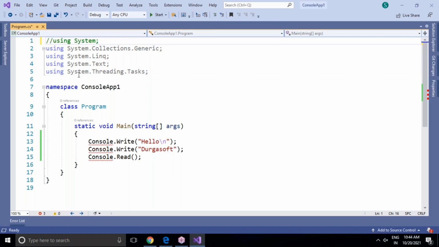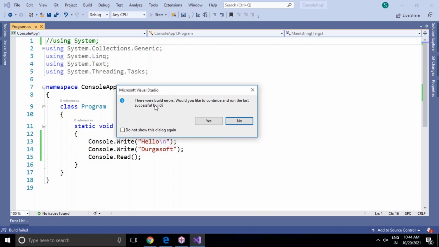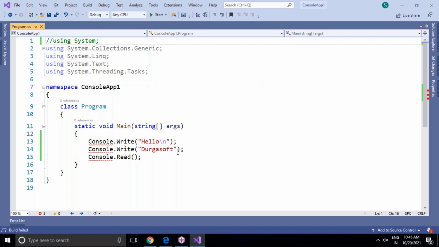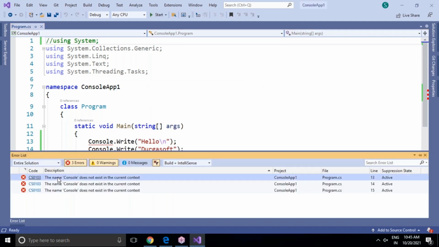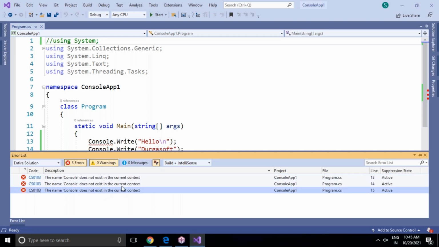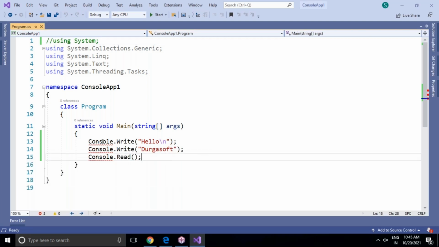Whenever I comment it, what is the reaction? You can see the Console class is showing an error: the name Console does not exist in the current context. Now let's run this. It will give errors. There were build errors, which means compilation errors. Would you like to continue and run the last successful build? Yes means it will show the last output and it will show the error. No means it will show only the errors available in the error list. Now you can see the name Console does not exist in the current context.